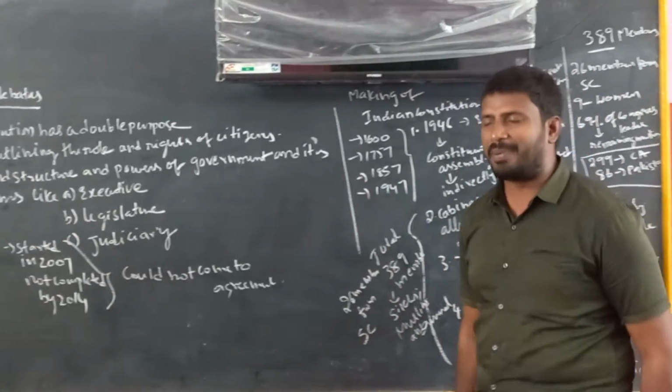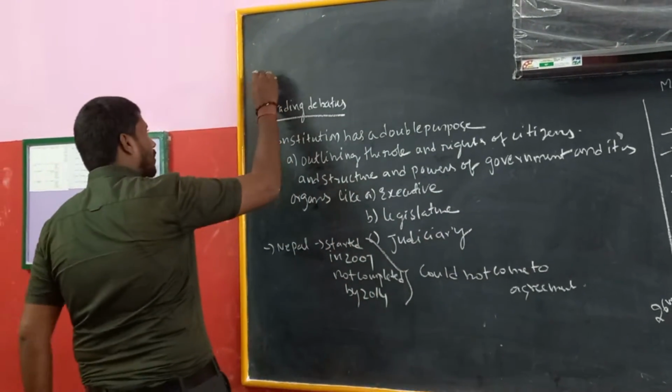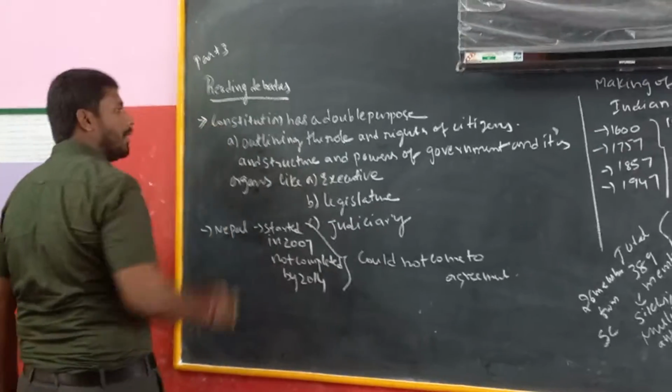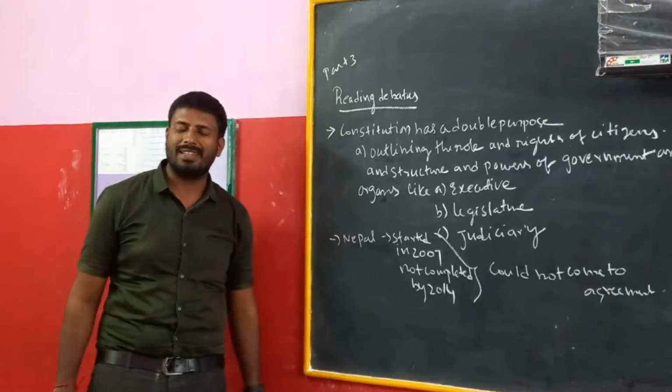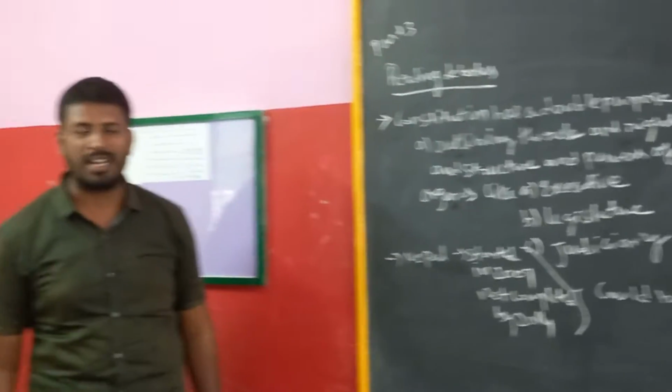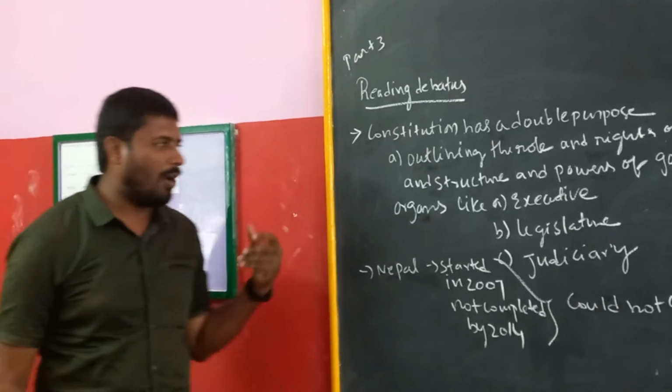So good afternoon everybody. As a part of the constitution, today we are going to discuss Part 3. Part 1 and Part 2 are already uploaded. Now we are going to see Part 3. In this we are going to study about the Constituent Assembly, how the Constituent Assembly was formed, and the debates of our constitution.